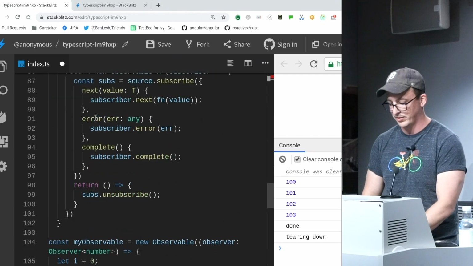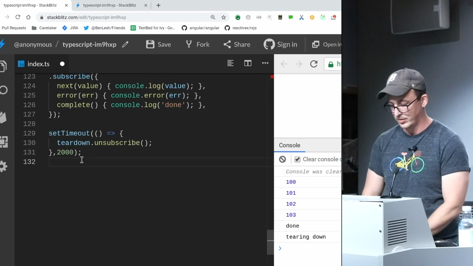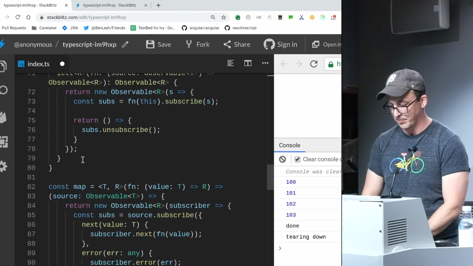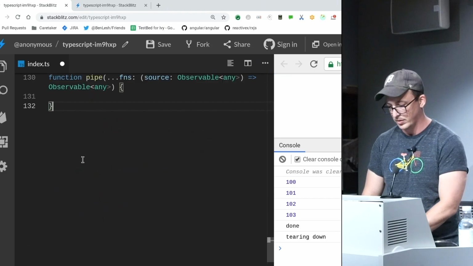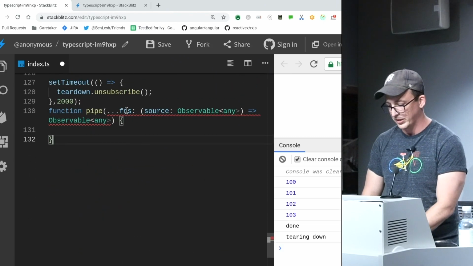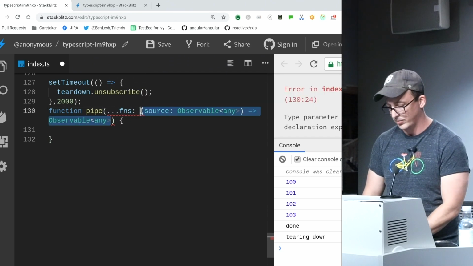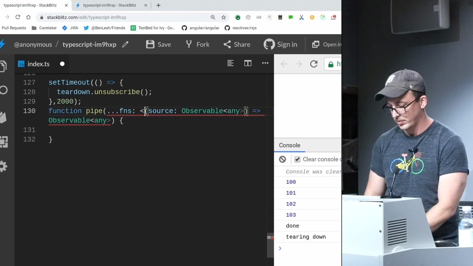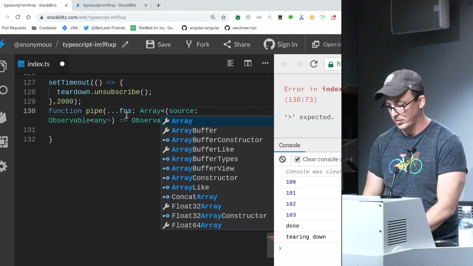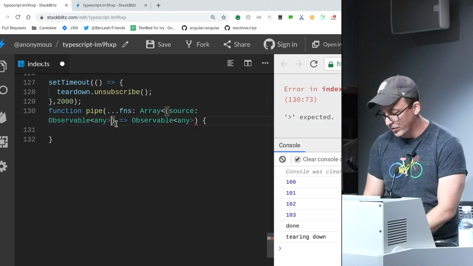Oh, it's not an array type. Array of those.